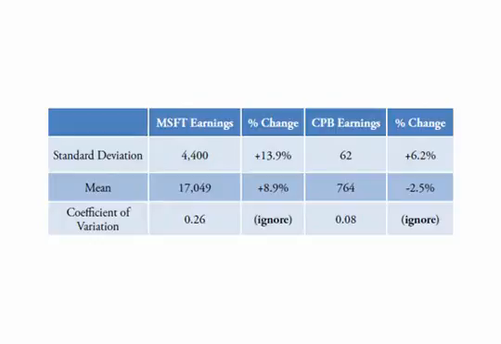This suggests to me that despite the fact that the linear regression implies that the 2014 projection for Microsoft is more accurate, when considering the whole of the past 10 years and how much each year varied from the average year, Campbell's earnings were more stable, with a 0.08 coefficient of variation compared to 0.26 for Microsoft. As your love for such analysis grows, as no doubt it is doing at this moment, you may develop your own models. You may be surprised to find that with minor adjustments, you may get very different answers.